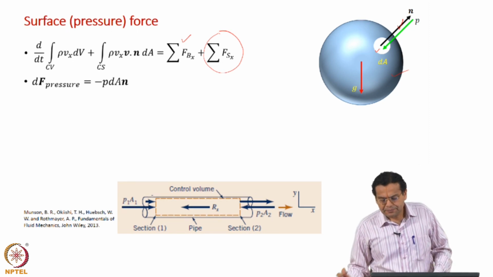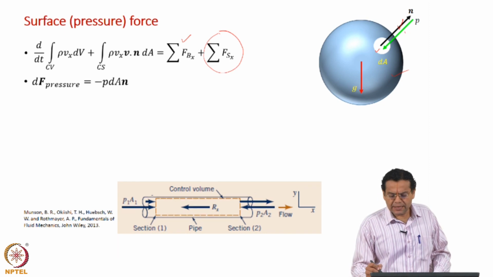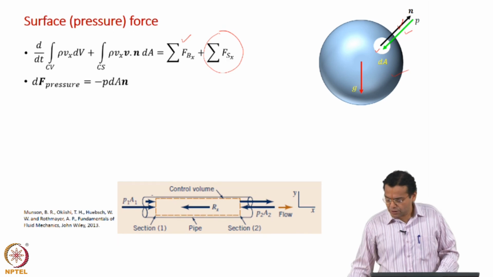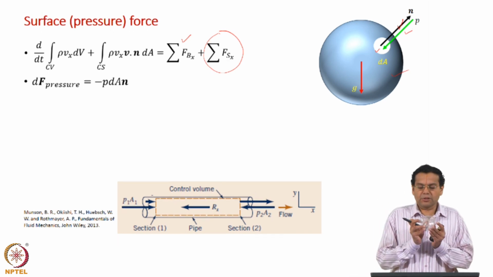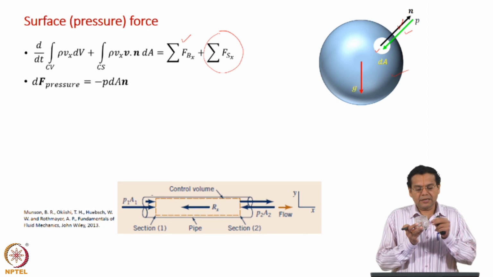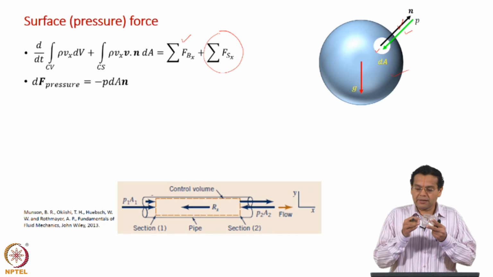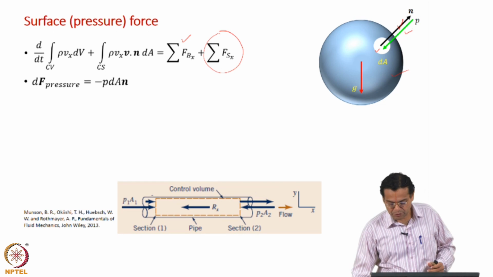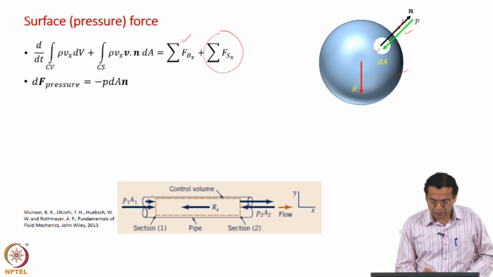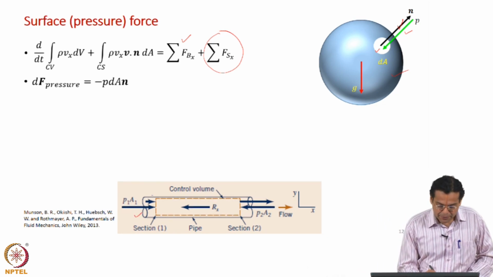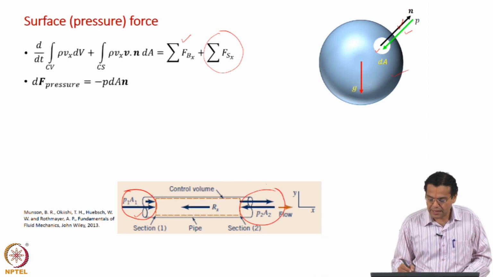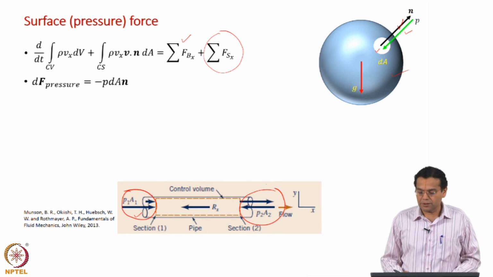Now, I have shown pressure. Pressure is a compressive force. What does it mean? It always acts into the control volume, or onto the control volume. Let us say you have an inlet here and an outlet here, but still pressure will act in this direction and in this direction, always onto the control volume. It is a compressive force, and that is what is shown here also. What is shown here is a pipe, and you have pressure acting onto the control volume. Similarly, here also pressure acts on the control volume, being a compressive force.